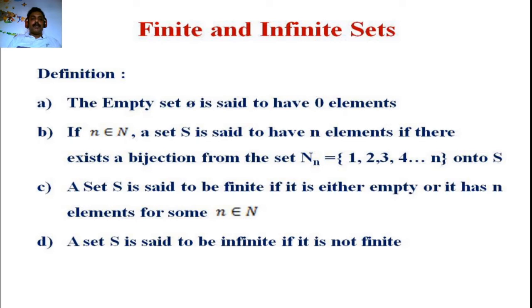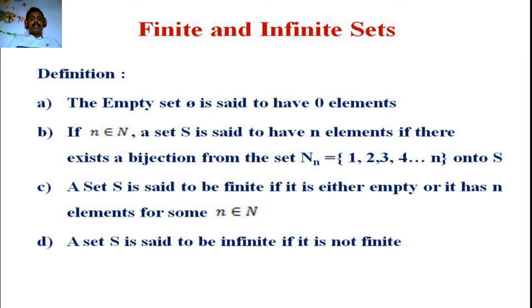Along with that, we have learned that empty sets are sets having no elements. So by default, the number of elements in the empty set is 0. Cardinality is 0. Now we can come to the definitions. First one: the empty set phi is said to have 0 elements, always.